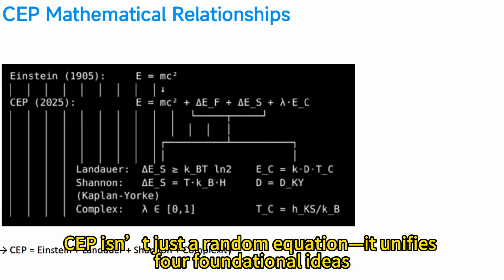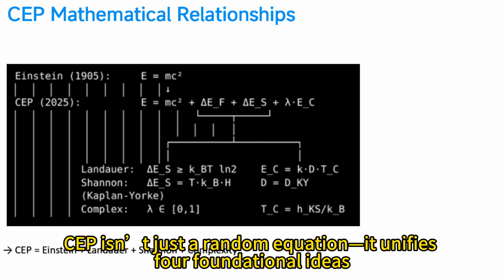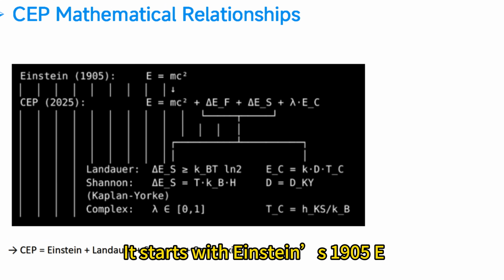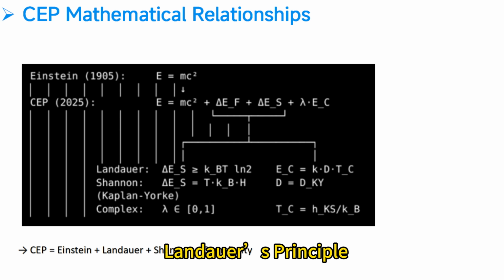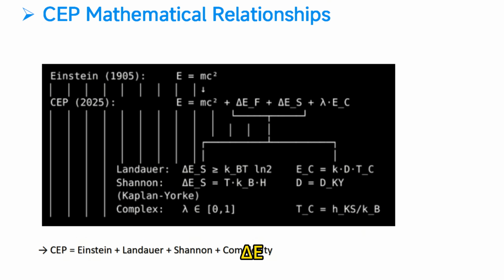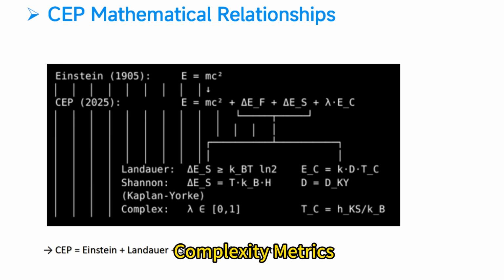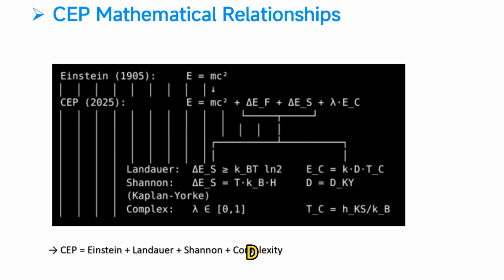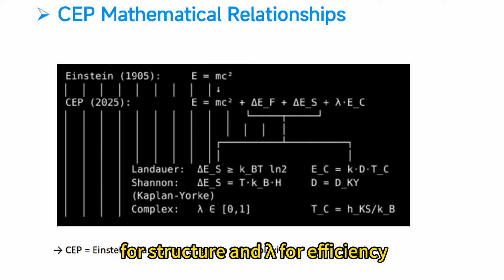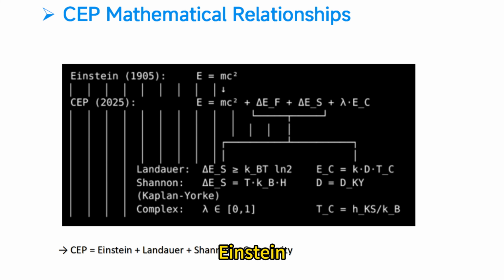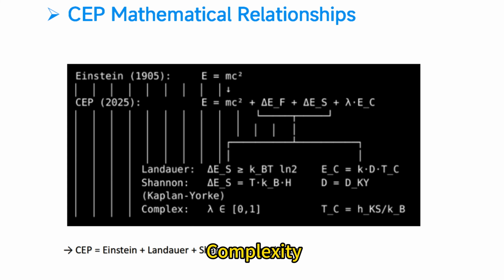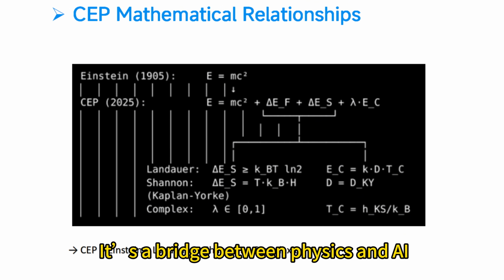SEP isn't just a random equation, it unifies four foundational ideas. It starts with Einstein's 1905 E=mc², then builds on Landauer's principle, the minimum energy to erase a bit: ΔS ≥ k_B T ln 2. Shannon's information theory links entropy to information: ΔS = k_B H. Complexity measured by the Kaplan-Yorke dimension, D, for structure and lambda for efficiency. In short, SEP = Einstein + Landauer + Shannon + complexity. It's a bridge between physics and AI.